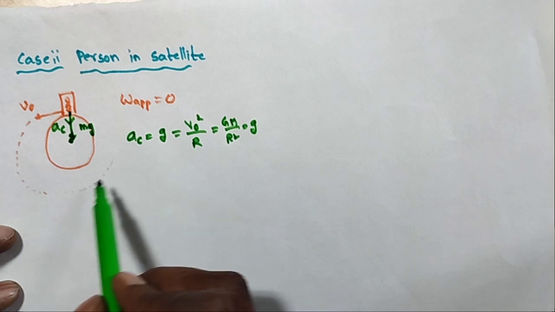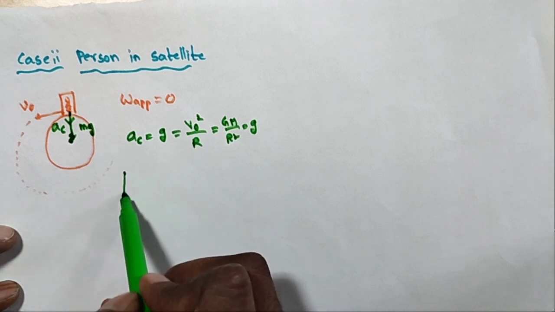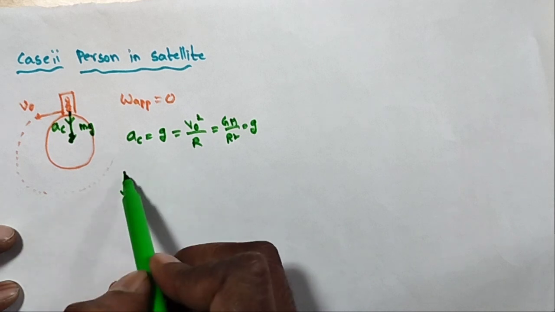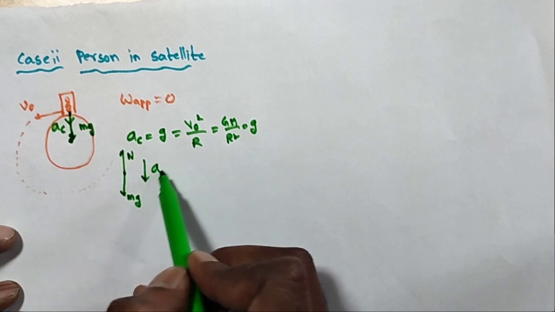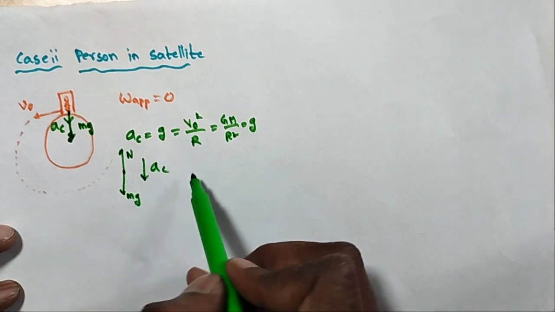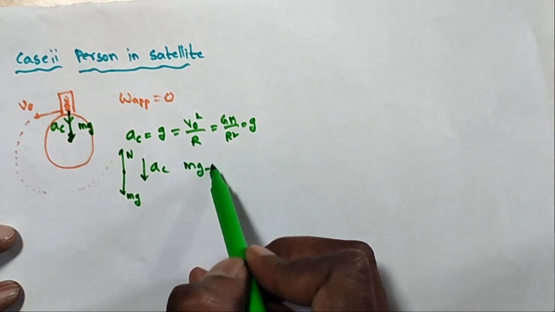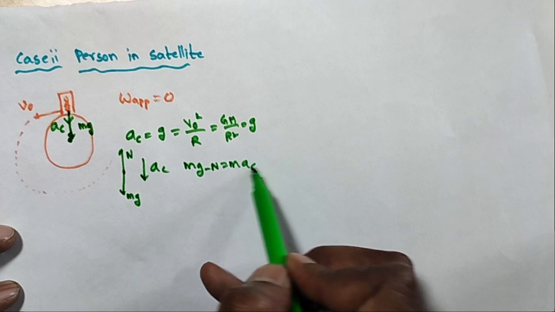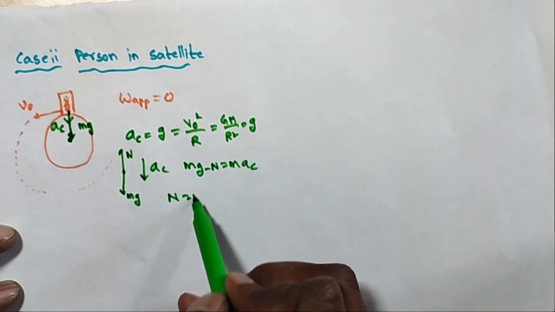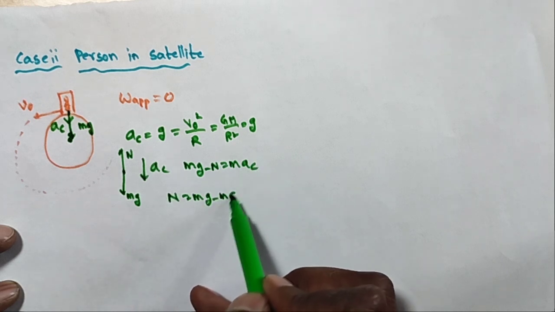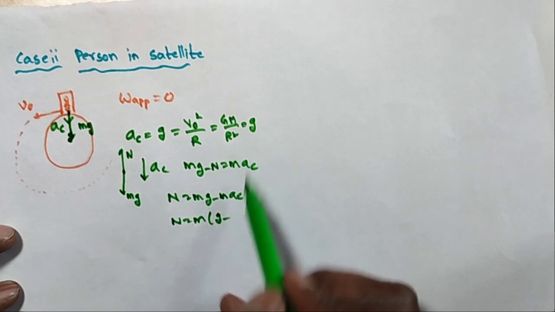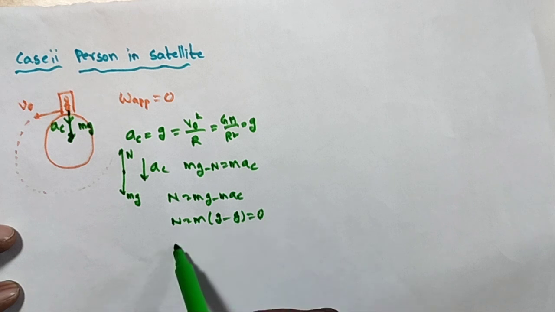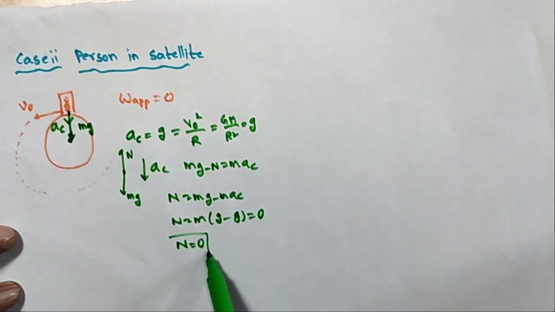By using a free body diagram, mg is acting downward, the normal force is acting upward, and AC is acting downward. So mg minus capital N is equal to m AC. So N is equal to mg minus m AC. What is AC? AC is also g, so N is equal to 0. The normal reaction force will be 0.